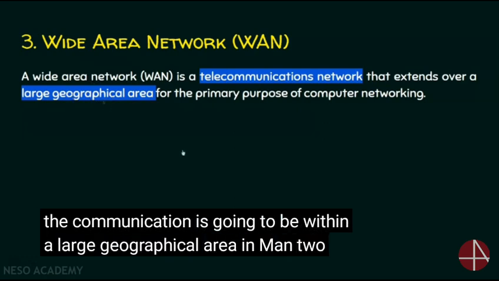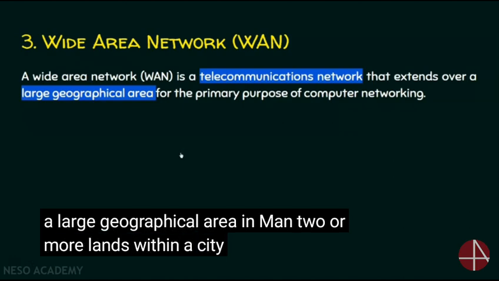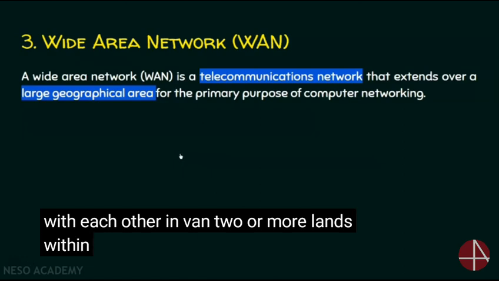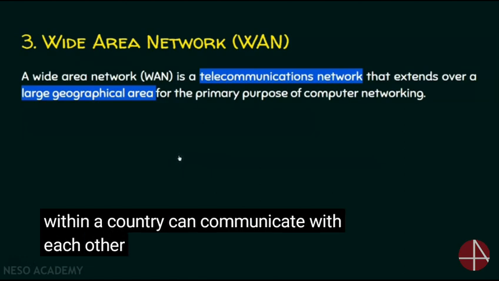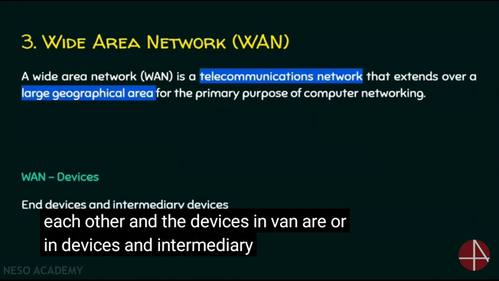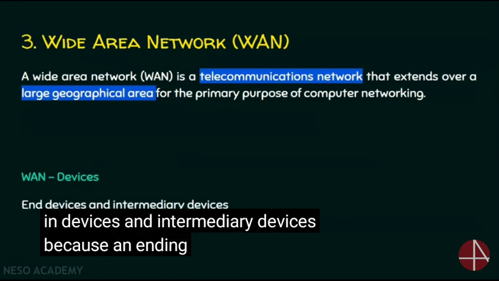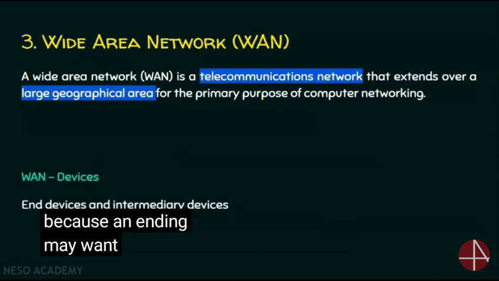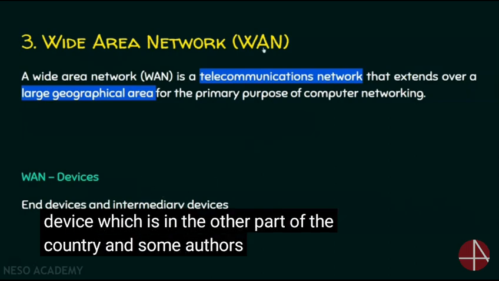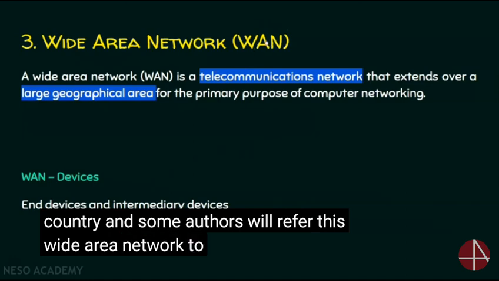In MAN, two or more LANs within a city can communicate with each other. In WAN, two or more LANs within a country can communicate with each other. And the devices in WAN are all end devices and intermediary devices. Because an end device in one part of the country may want to communicate with an end device in the other part of the country, and some authors will refer to this wide area network as the internet.